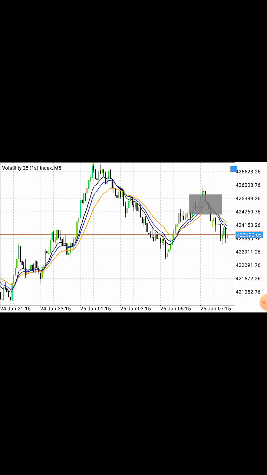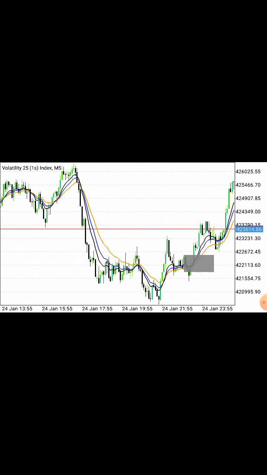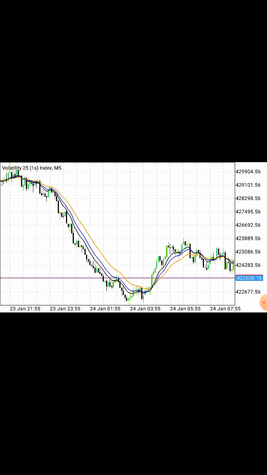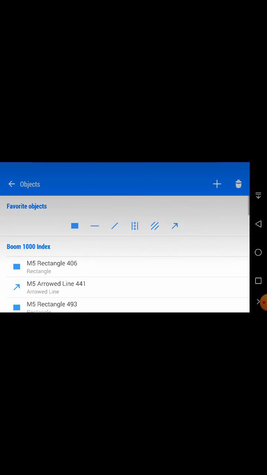As you all know the behavior of moving averages, once the moving averages cross each other and go in the trend of bullish or bearish, it means a buy or sell signal. Right there, the moving averages are crossing each other and continuously going downwards, which means the sale signal is active, and right now you can make awesome profit using the M5 time frame on any index. But please don't use it on Boom and Crash, because Boom and Crash have another nature.